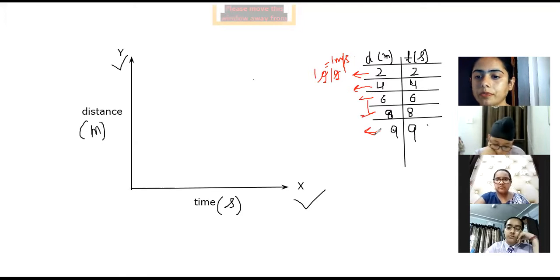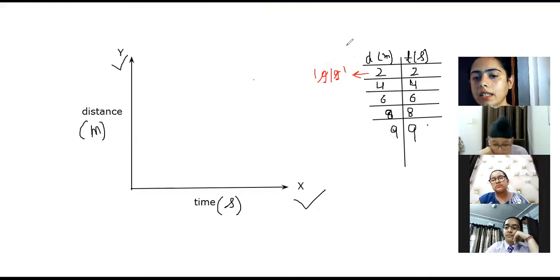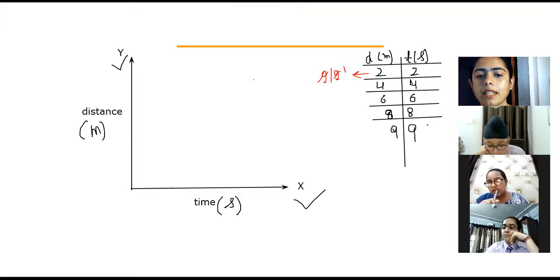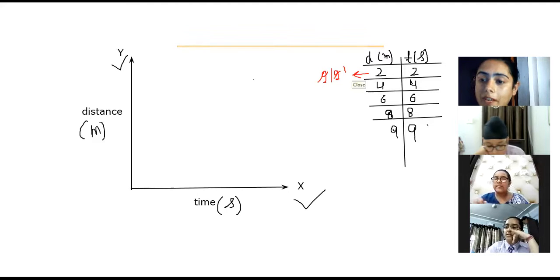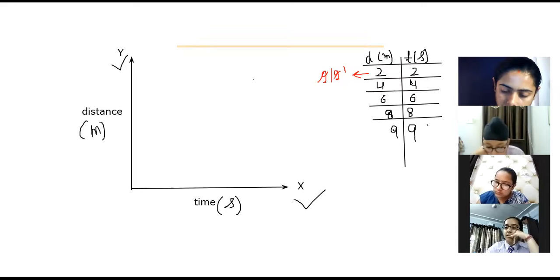Got it? So don't get confused by ups and downs in the values. No problem at all. Even if I write 2 meter 2 seconds, then 4 meter 4 seconds, then maybe I write 5 instead of 6. That's okay. If it is 5 meter in 5 seconds, it is correct. If it were 5 meter in 6 seconds, then it would be wrong. Clear?